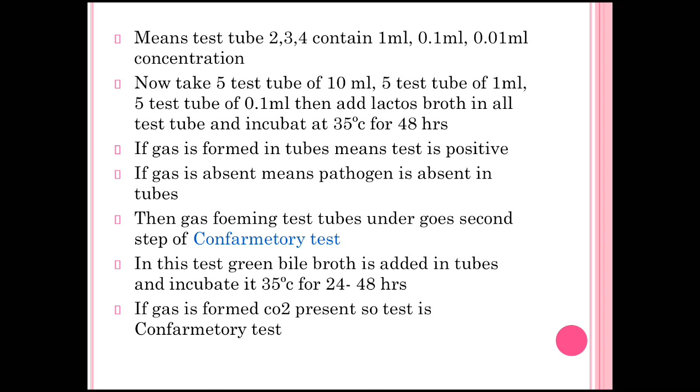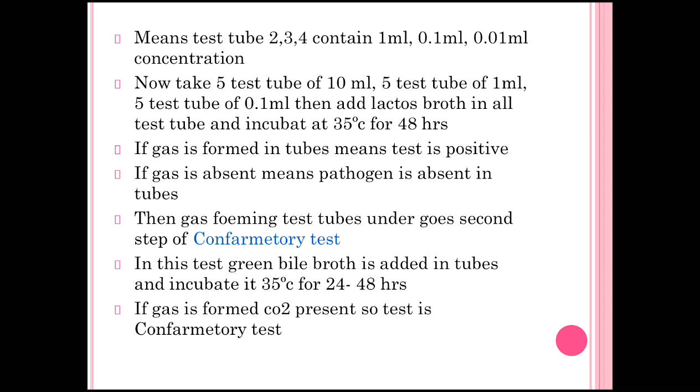In the test tube in which gas is formed, pathogens are present, and if gas is not formed, the pathogen is absent. Then the gas forming test tubes undergo the second step.